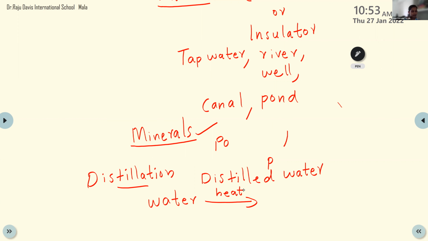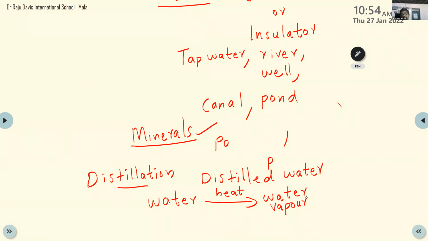Microorganisms will be killed. And the water is converted into what? Steam, water vapor. So when we boil the water, it is converted into water vapor.